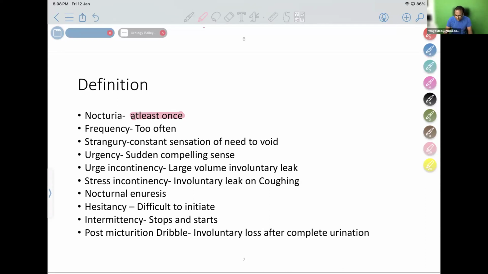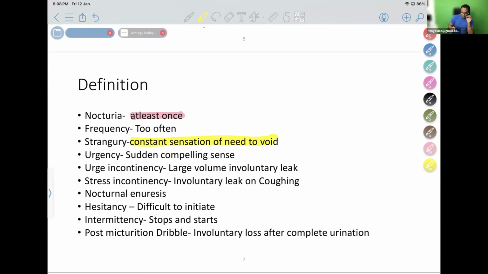One of the excellent chapters in Bailey and Love, I'll tell you, in the entire Bailey and Love, the best chapter is urology. Excellent contents are there in Bailey. When you read Bailey urology, you will always love to become a urologist. That much excellent content is there. So strangury is a constant sensation to void. The patient will feel they want to go for urination very frequently, again and again.